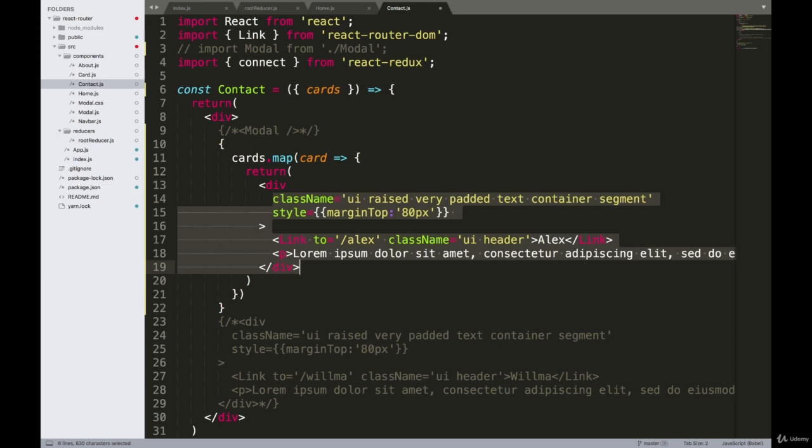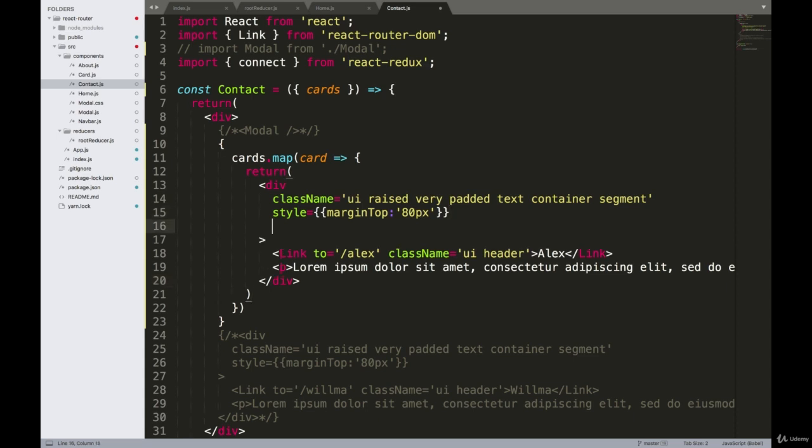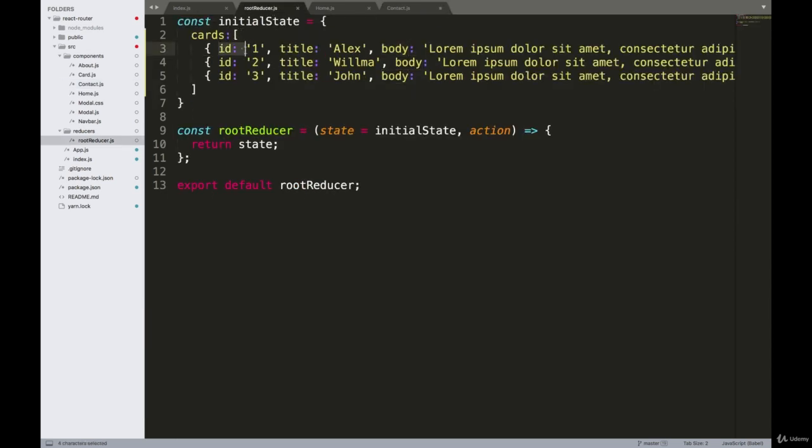Now, remember, as we were talking about rendering a list in the browser, I said that all list elements should have a unique key prop. Well, we can do that right here. So I will say key is equal to card.id. And remember that we have an ID property on our card object. I'll show you, it's right here. And then we also have title and body property.